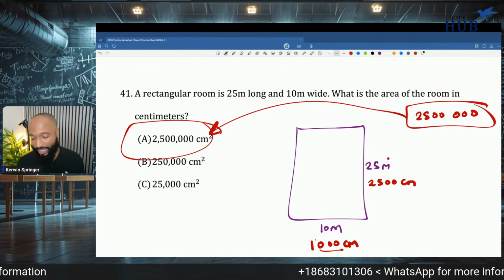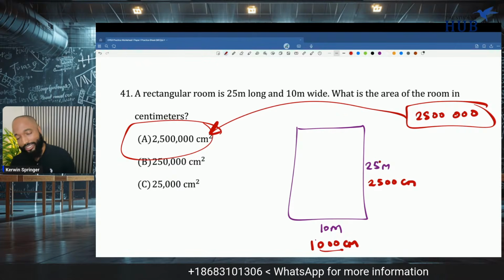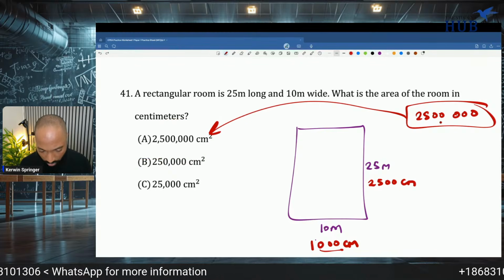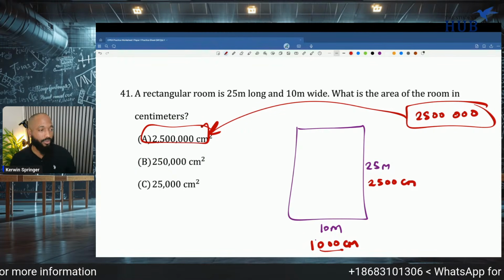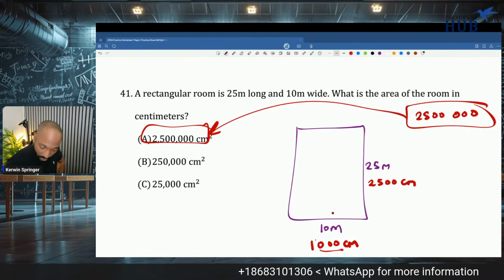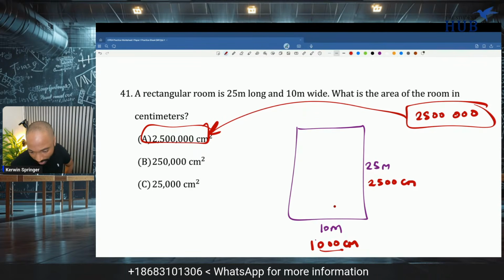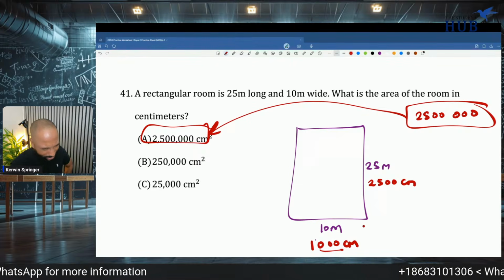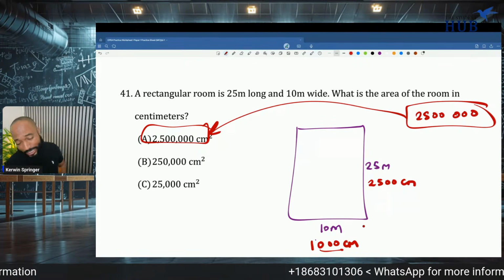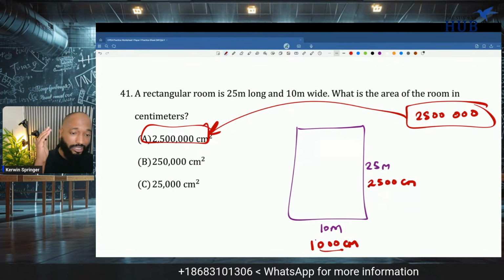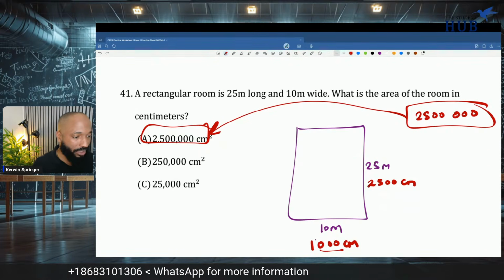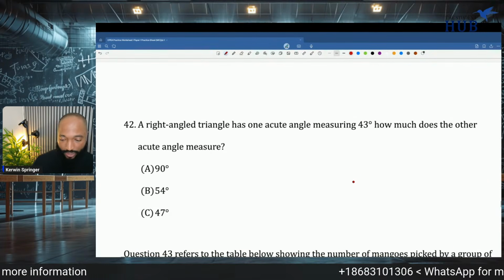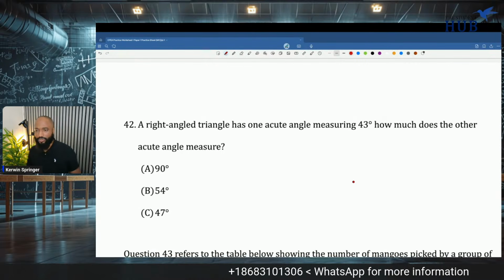Now, if you multiplied and then tried to add on 2 zeros, you might get C, and you would be wrong. Just now, did I write it right? Writing 2 zeros, yeah, A. So yeah, some of you made the mistake of doing 25 by 10 and you get 250, and then you convert the meters to centimeters by adding 2 zeros. Big mistake. Convert first. To convert meter squared to centimeter squared is slightly different. You have to square the factor. So to skip all of that, just convert first.